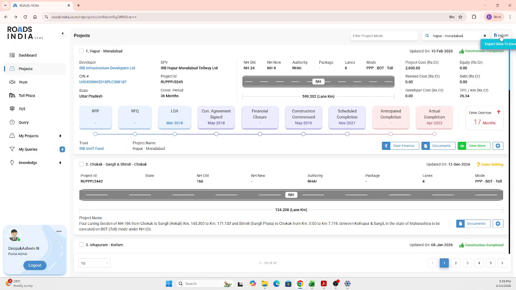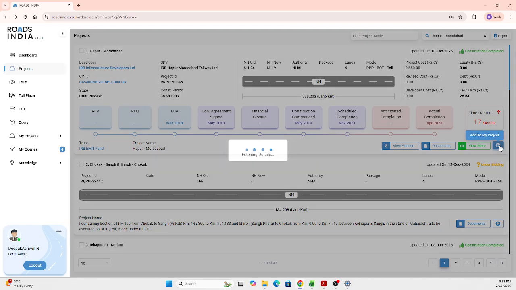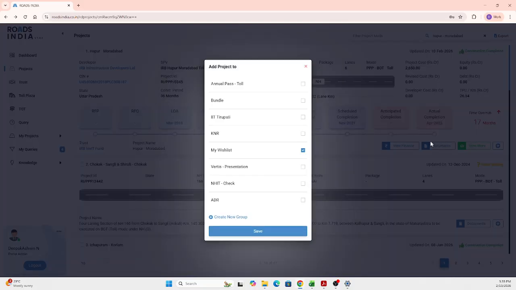Coming back, you will also have the feasibility to create a portfolio kind of thing. So you can create a folder and you can save the projects to that particular folder. You might have a special interest in the set of projects that is being selected. So all the regular updates can be easily seen over there. So here you have this add button. Once after selecting that, it enables you to create a folder. There can be n number of folders. And once after that, you can save it.